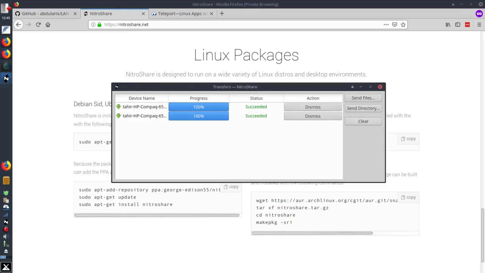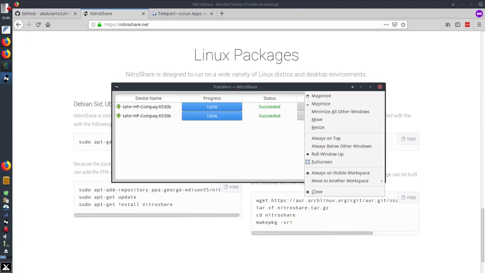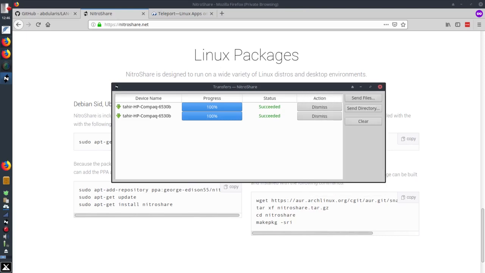I recently transferred 2 folders from my laptop to my new laptop and the process worked fine. But it doesn't have a lot of options. You can send files and directory, but it doesn't give you a lot of options. But it worked fine over my Wi-Fi network.